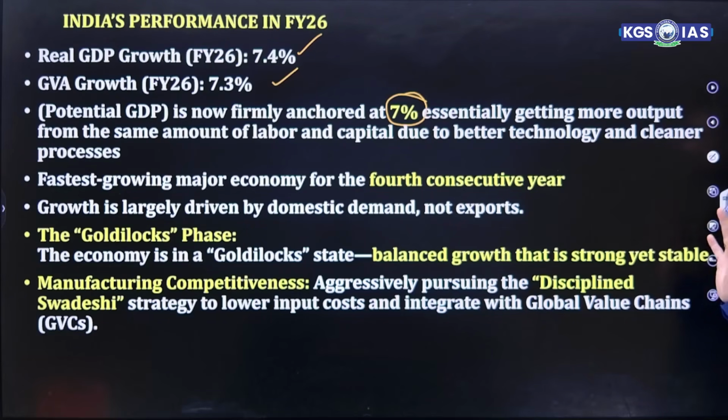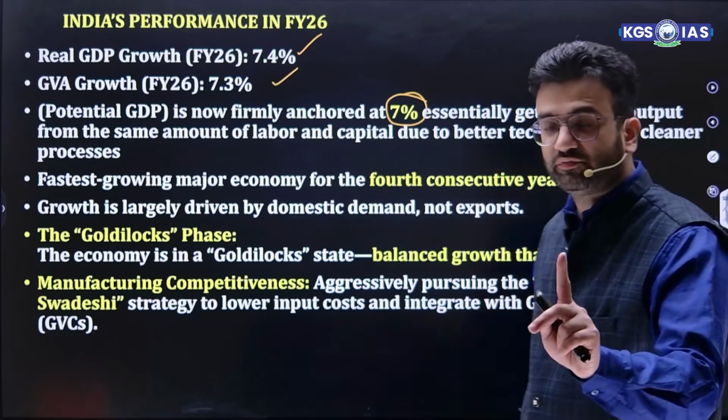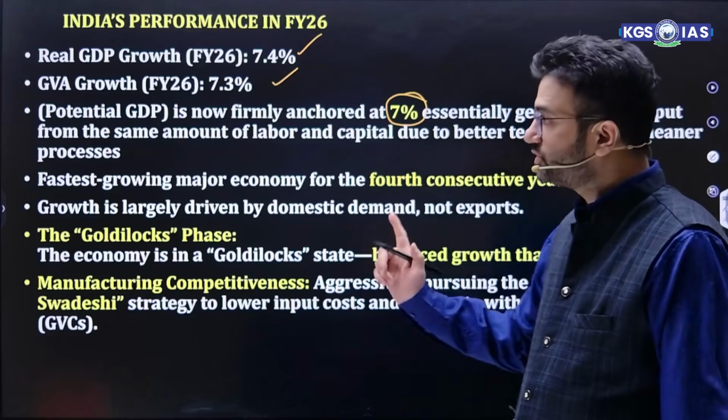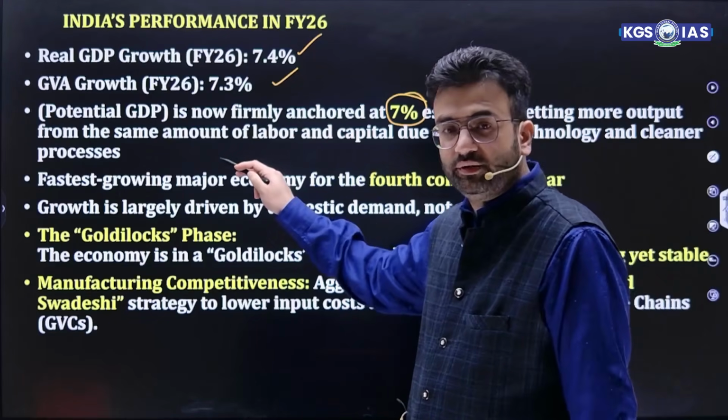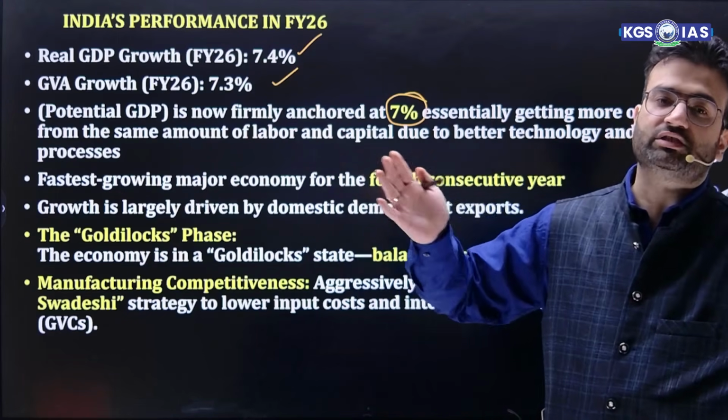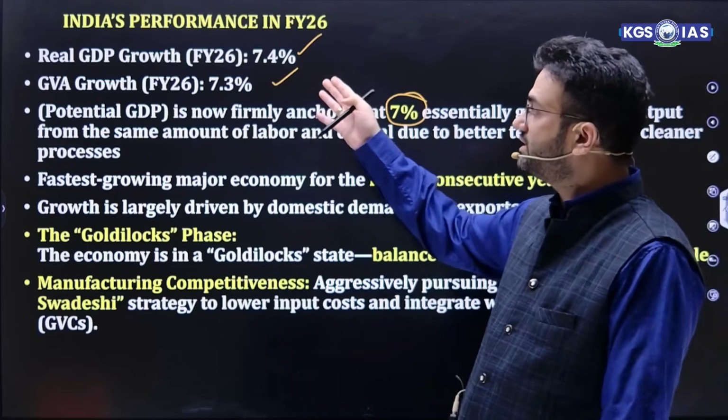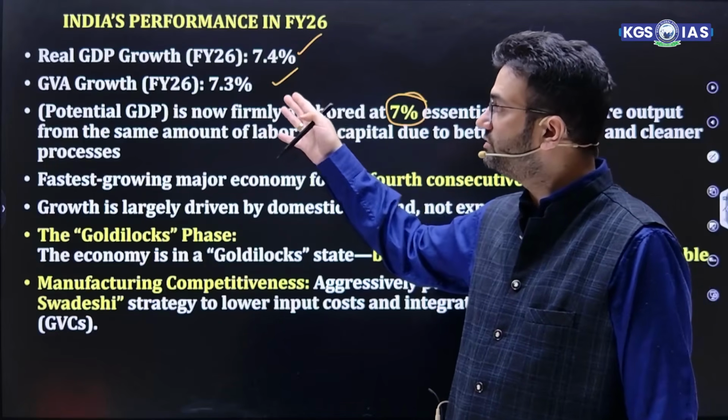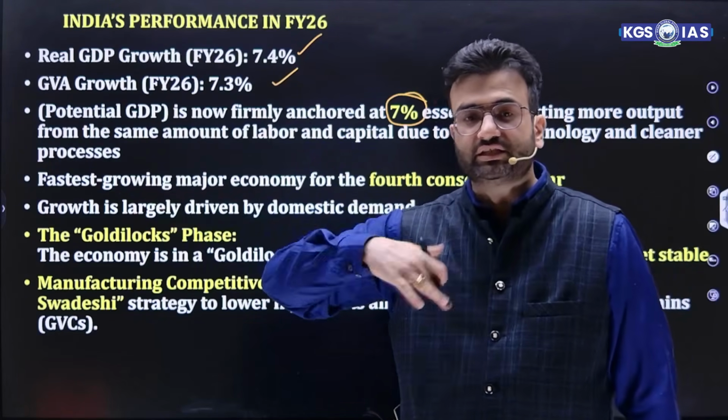So potential GDP is firmly anchored around 7%, making India the fastest growing major economy. This is again a Prelims fact that UPSC may ask. First of all, they may ask what potential GDP is. Second, they may ask what the real GDP growth for financial year 26 is, and the GVA growth for financial year 2026. Real GDP growth means adjusting for the inflation effect.